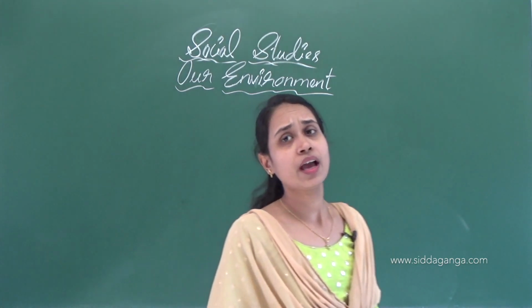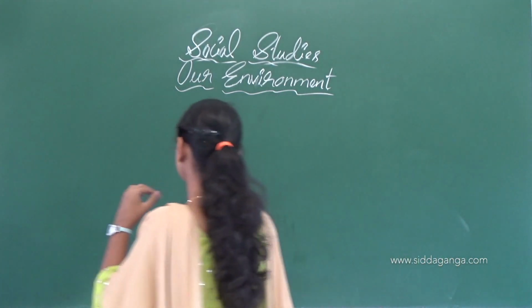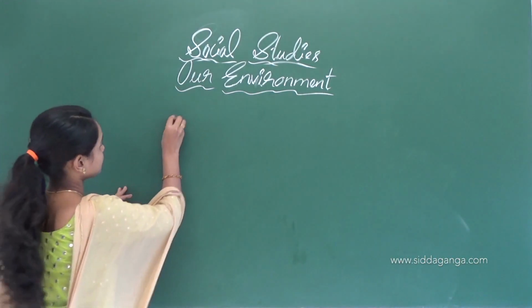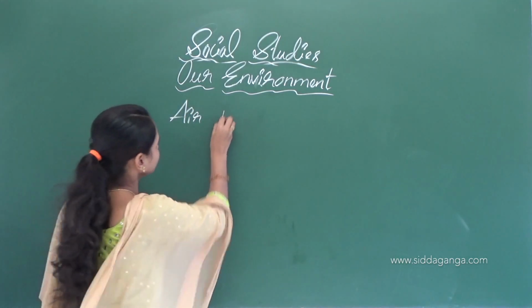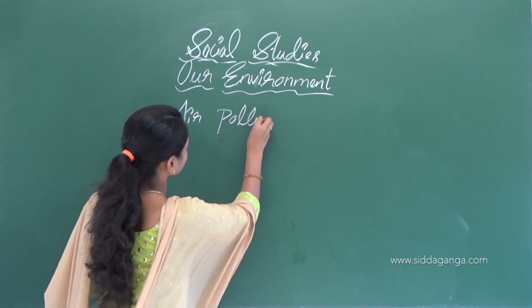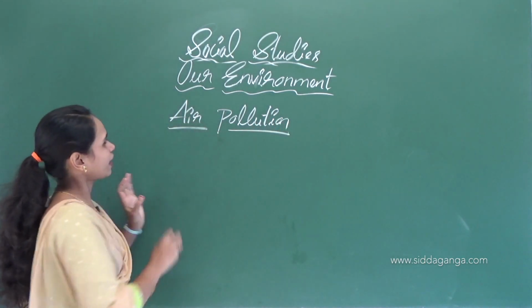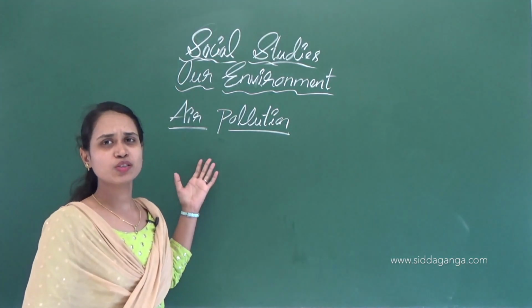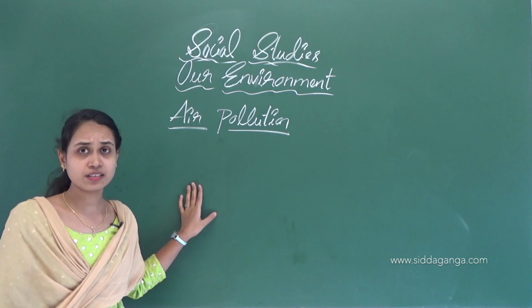So generally we can see air pollution. First one is air pollution. Let's know why it causes air pollution. Air, you already know, is very important to us to live, isn't it?